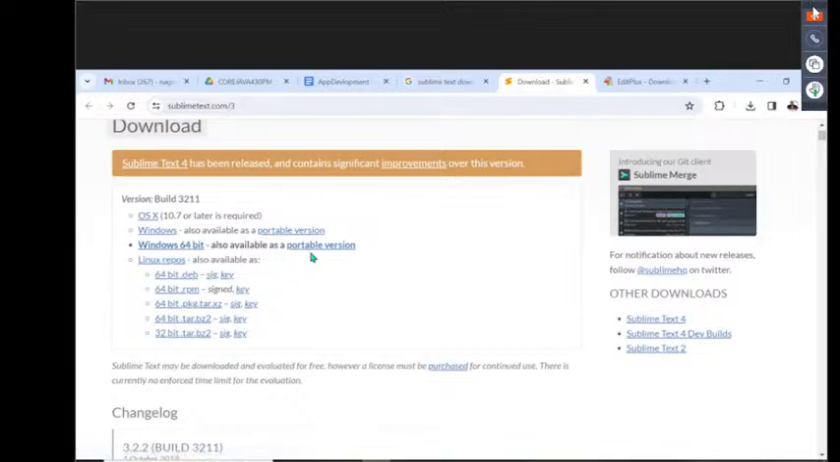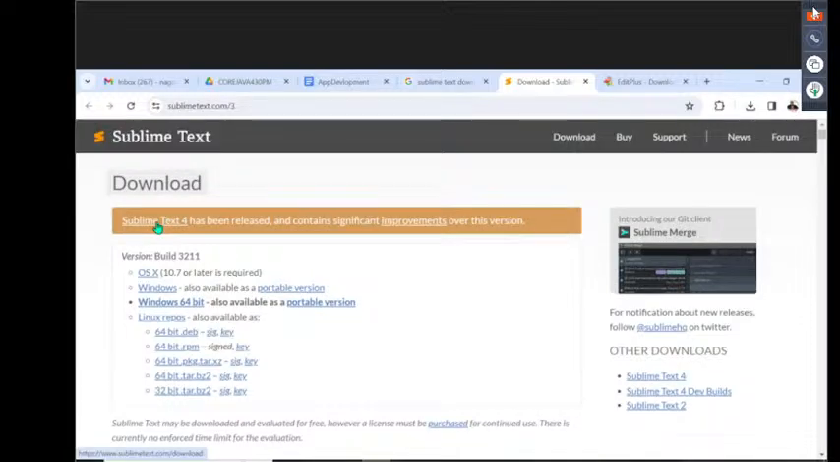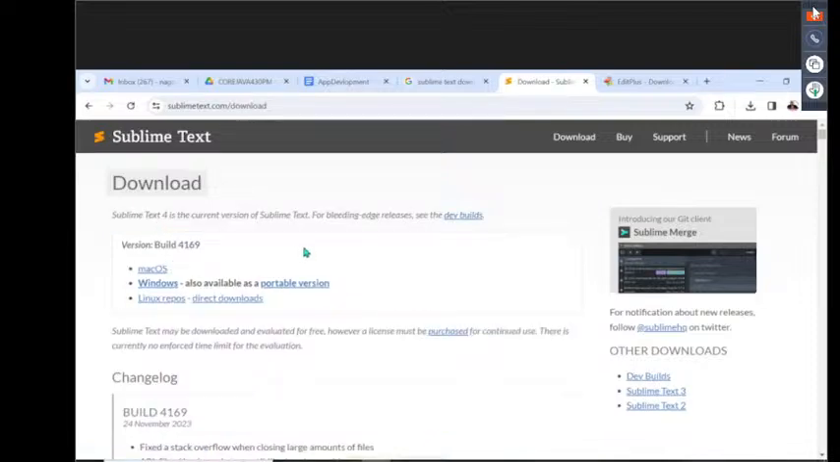So now here we require Windows 64-bit, also portable versions are available. Click on this Windows 64. My requirement is the Windows 64 version only. But what is this bundle version here? Sublime Text 4 has been released and contains significant improvements. Let me check if it is available. Yes, build version 4.1. Okay, fine, it's a newer version.